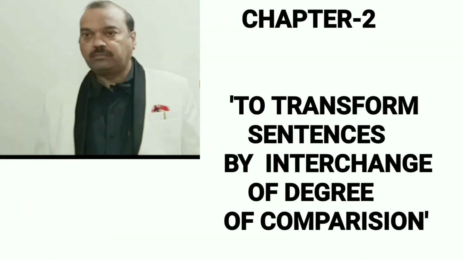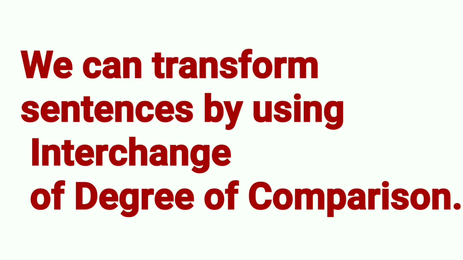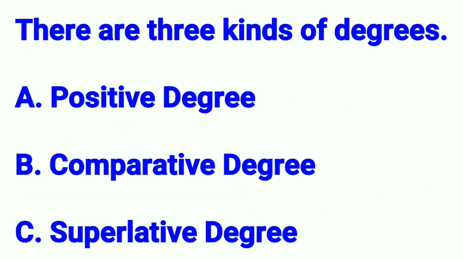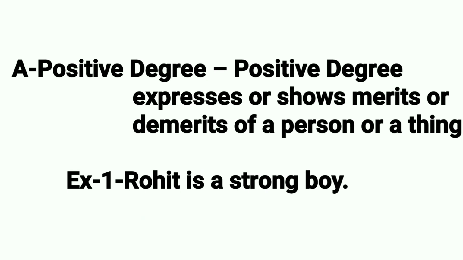Students, we are going to start the chapter 2nd to transform sentences by interchange of degree of comparison. We can transform sentences by using interchange of degree of comparison. There are 3 kinds of degrees: A. Positive degree, B. Comparative degree, C. Superlative degree. A. Positive degree.